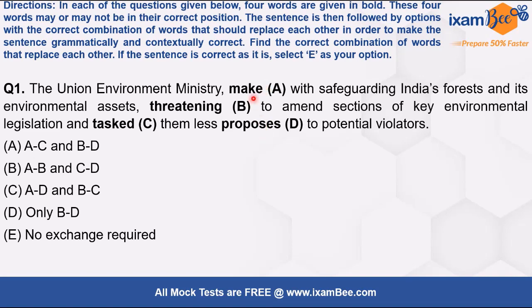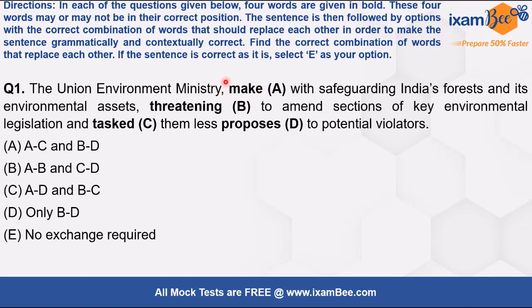So if we see proposes, the Union Environment Ministry proposes with safeguarding. No, so someone proposes to something, right? So this is incorrect. So proposes is the wrong fit. We'll try with tasked. It says the Union Environment Ministry tasked with safeguarding India's forest and its environmental assets.